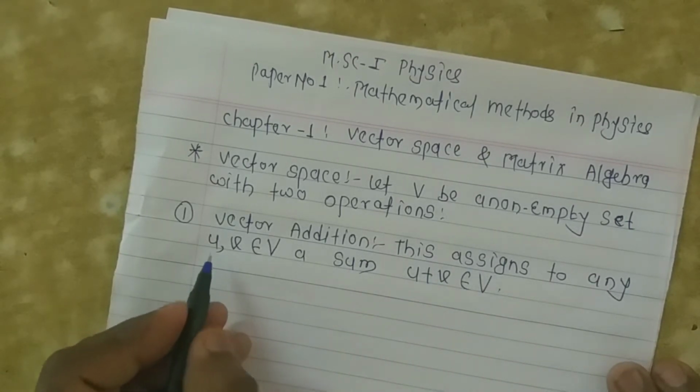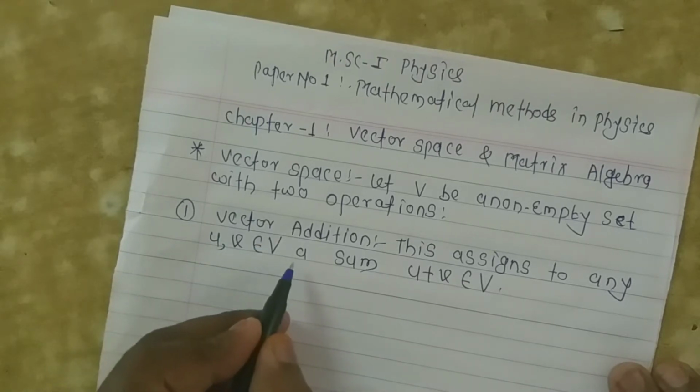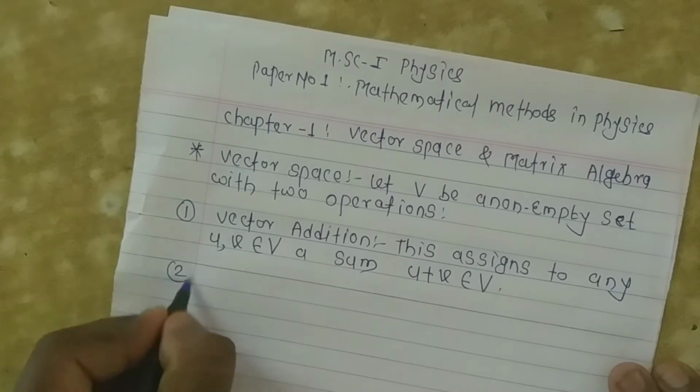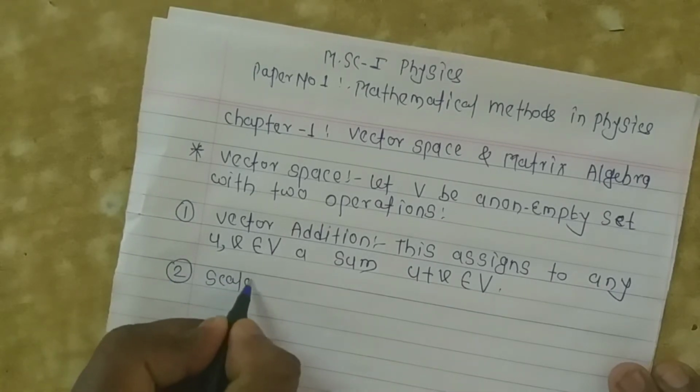That means that two vectors u, v belong to V and the sum of the two vectors also belongs to V. And then second is scalar multiplication.